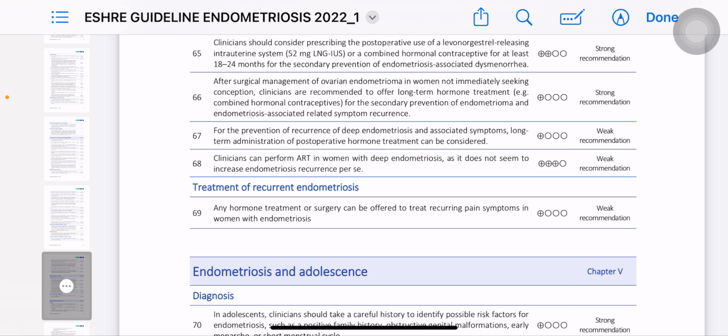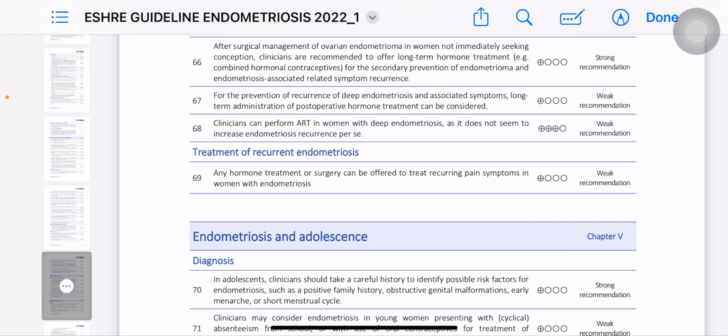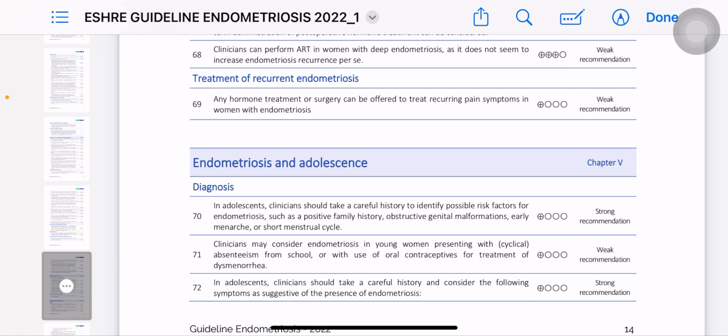For prevention of recurrence of deep endometriosis and associated symptoms, long-term administration of post-op hormones can be considered. ठीक है, इसमें आप कंसिडर कर सकते हैं. The clinician can perform ART in women with deep endometriosis as it does not seem to increase endometriosis recurrence. Treatment of recurrent endometriosis. Any hormone treatment or surgery can be offered to treat recurrent pain symptoms in women with endometriosis. ठीक है, तो recurrence के लिए भी आपने same protocol follow करना है that we have applied previously before recurrence.